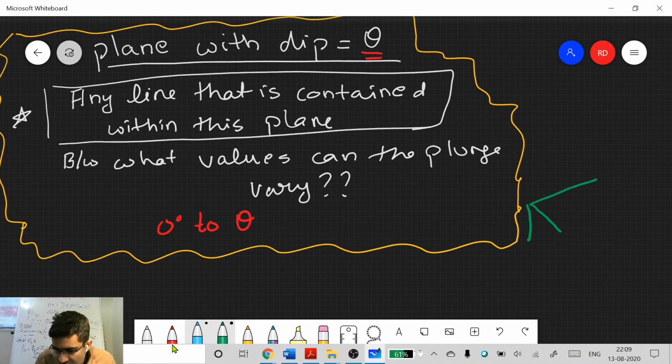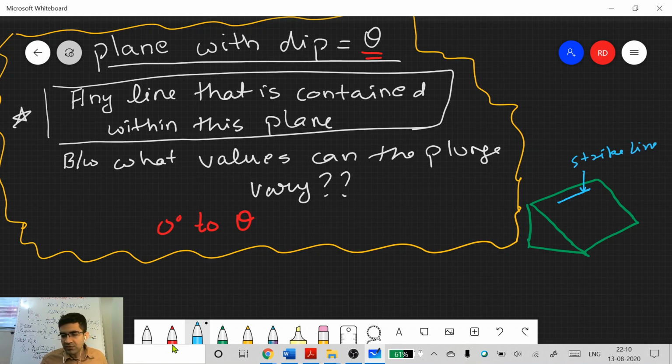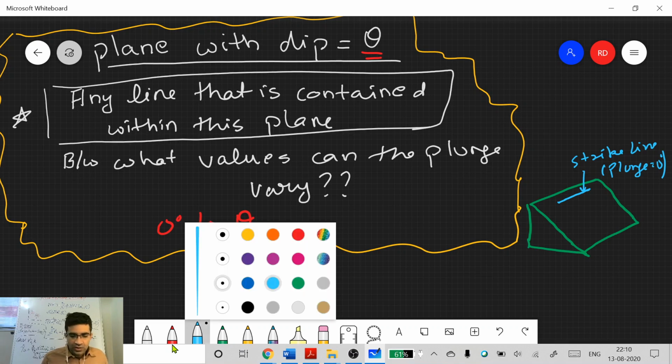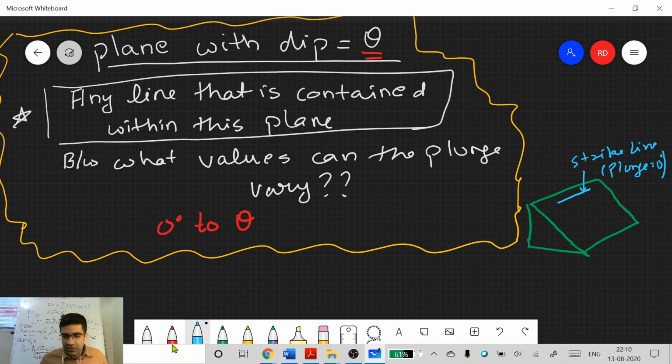So if you have a plane, any plane, and for example, you have a line like this which is parallel to the strike line, what will be the dip of this line or plunge of this line? Strike line plunge will be equal to 0 degrees. Okay, correct. So this line has to be in the plane, meaning along any particular direction it has to be parallel to the plane. So it is just like measuring that apparent dip that you are calculating.